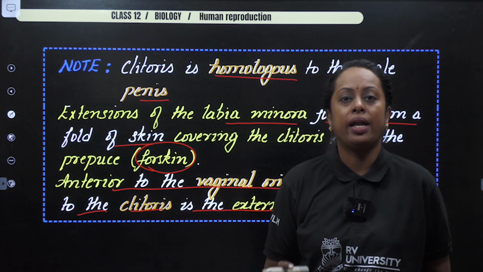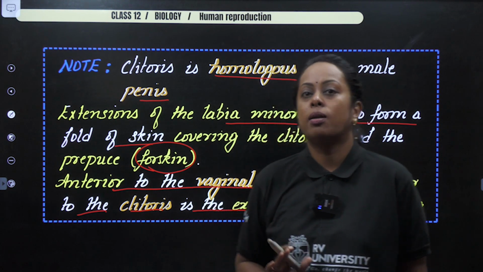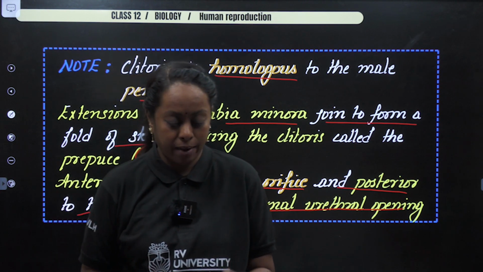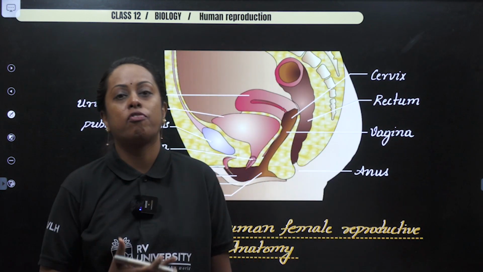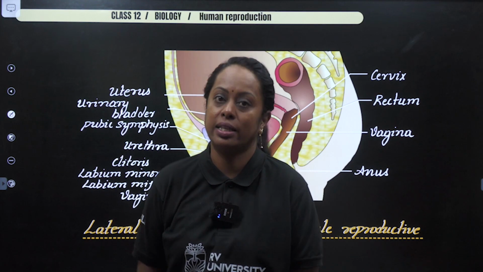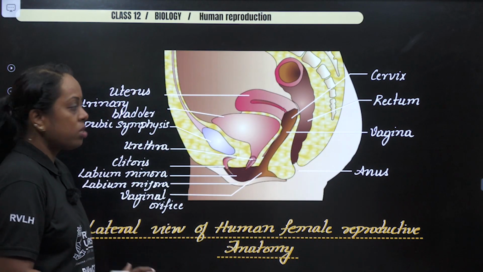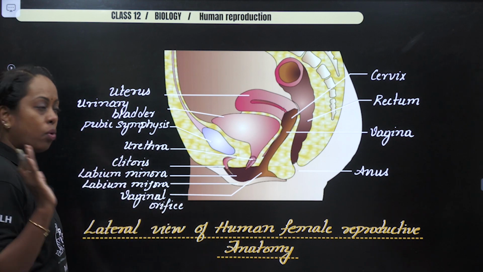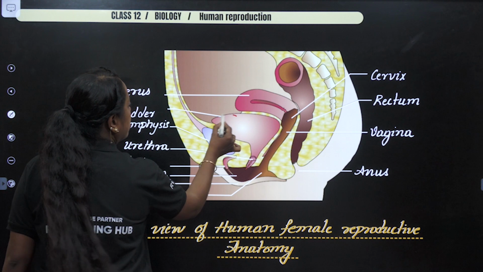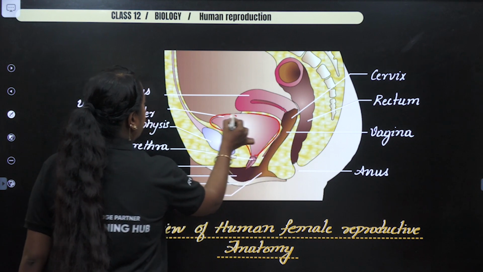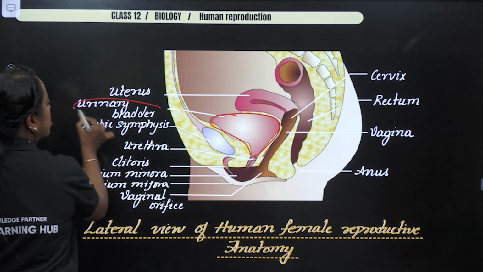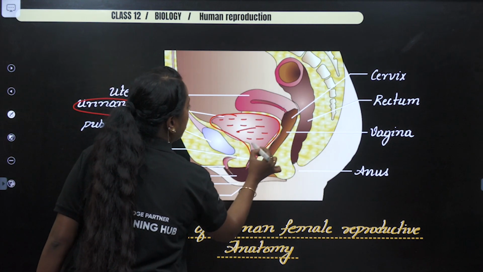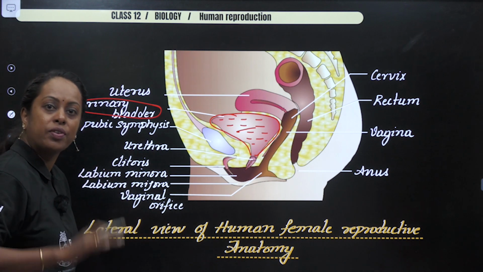So I hope you made a note of all these particular points. So we completed what is called the external genitalia. If we have completed, then we have to refer to this particular image which is present in NCERT. Let us make a quick observation of this image and understand. Now, the first thing that I want you to concentrate on is this region. This region is known as the urinary bladder. So, let us put dotted lines and say this is the urinary bladder which is filled with urine.